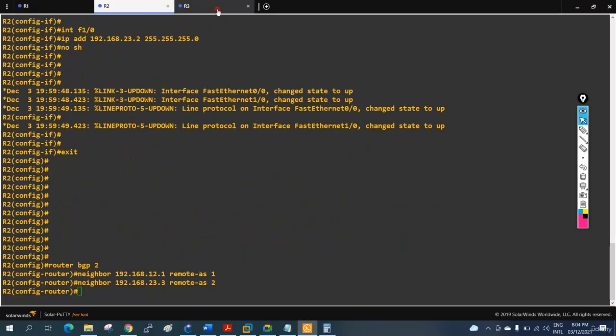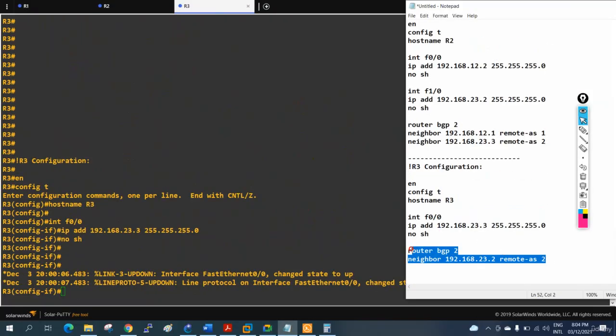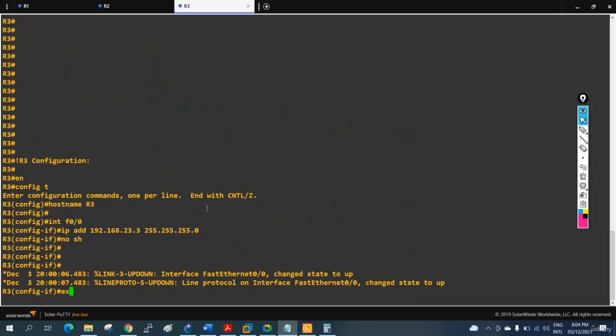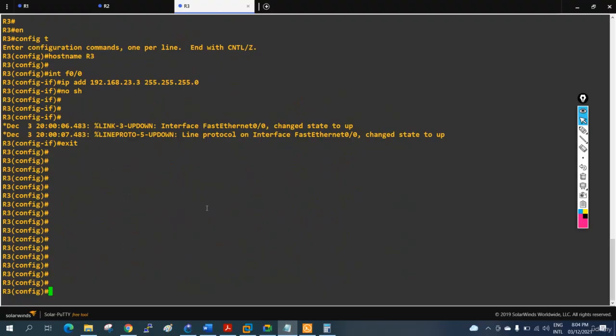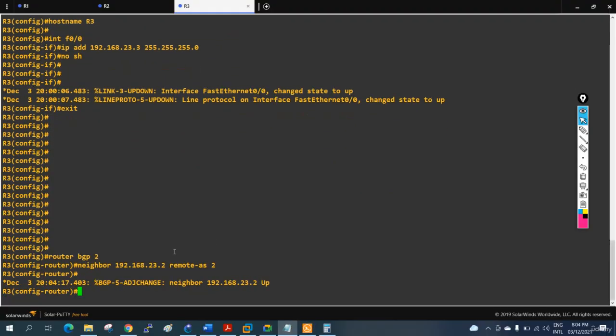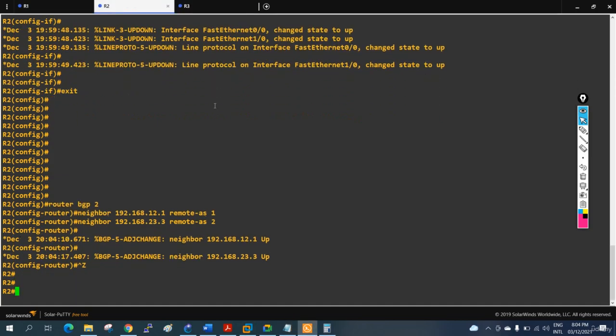Now I will go in R3 and copy this whole thing from here to here and paste it in R3. So now it is okay. Now we need to wait some time, after that we can check. How can we check? First we will go in R2.